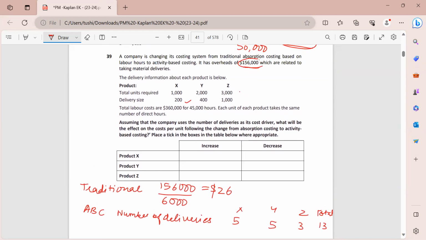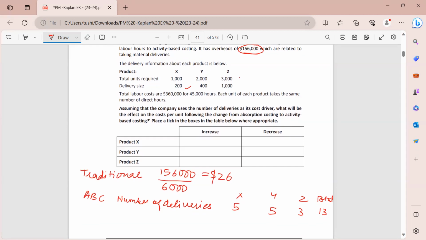So the delivery cost is 156,000, and the total deliveries that we are doing is 13. So 156,000 divided by 13, the cost per delivery comes out to be 12,000. So $12,000 is the cost per delivery. Now let's see how we will allocate these costs. So for X, how much will we allocate? Out of one delivery costs 12,000, so 5 deliveries will be 60,000. Again 60,000 for Y, and 3 deliveries will be 12 multiplied by 3, which gives you 36,000. So this is how the allocation will happen.